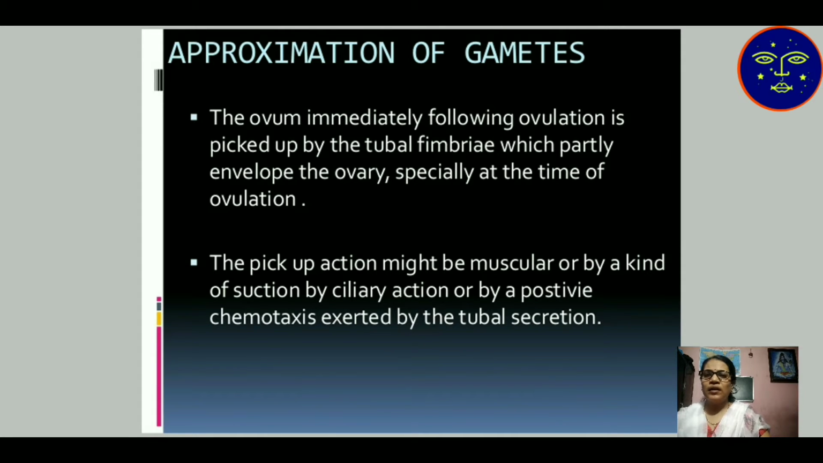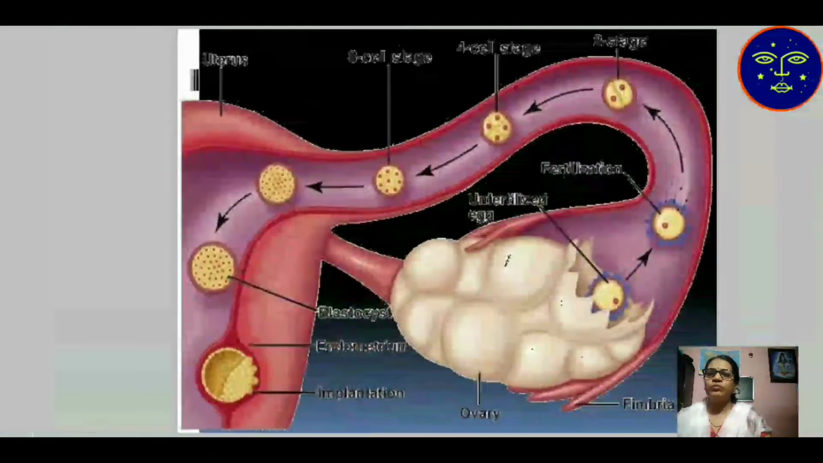Fimbriae are present at the outer portion of the fallopian tube, which partly envelops the ovary, especially at the time of ovulation. The pick-up action might be muscular, or by a kind of suction by ciliary action, or by positive chemotaxis exerted by tubular secretion. The ovum is attracted and picked up by the fimbriae of the fallopian tube.